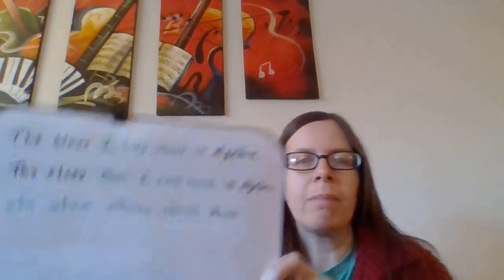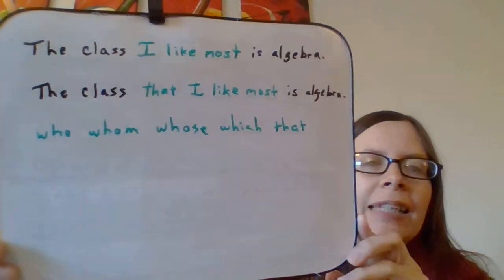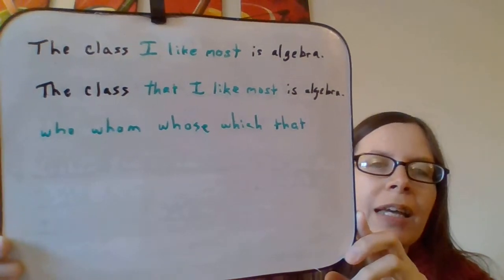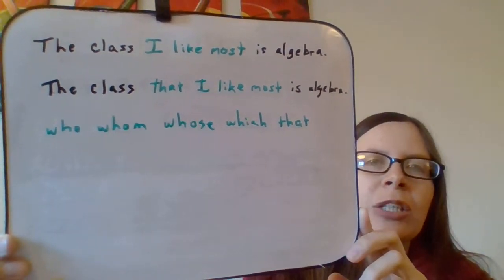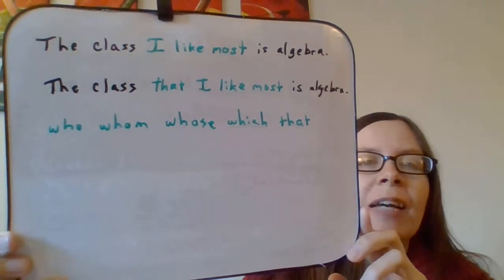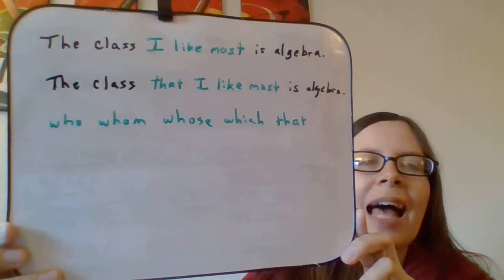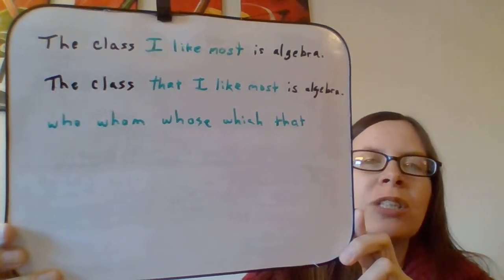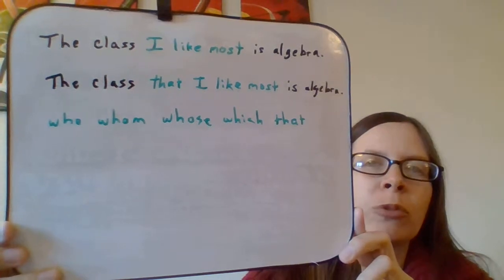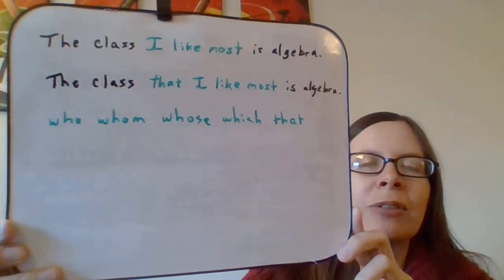Okay, so adjective clauses can be just a tiny bit tricky because sometimes the clause starter is missing from the beginning. So they're a little bit harder to identify when that happens. Let me show you what I mean, okay? This says, the class I like most is algebra, okay? The green part there is actually the adjective clause, I like most. Now, if we put the word that in front of it, it still makes sense. The class that I like most is algebra. We just don't always say the word that whenever we're putting an adjective clause into a sentence.